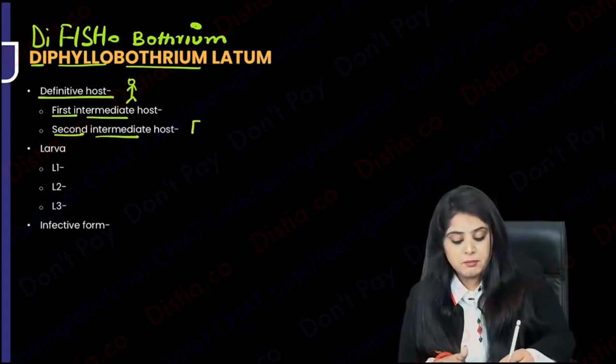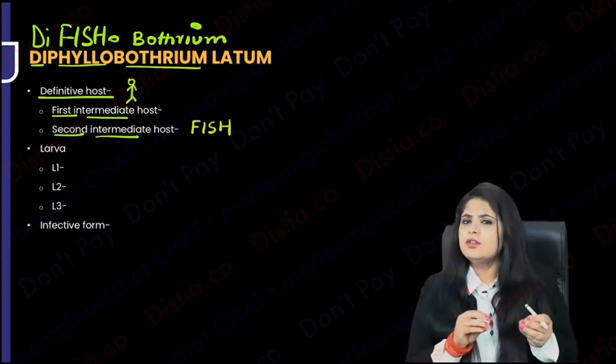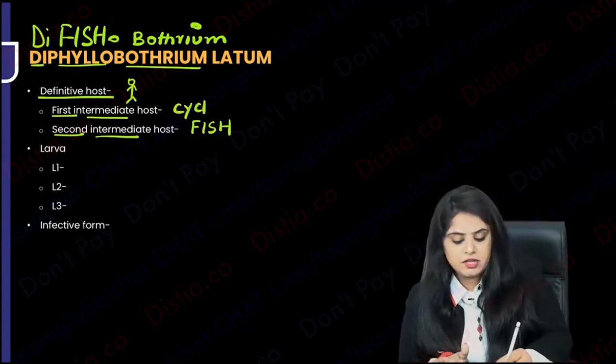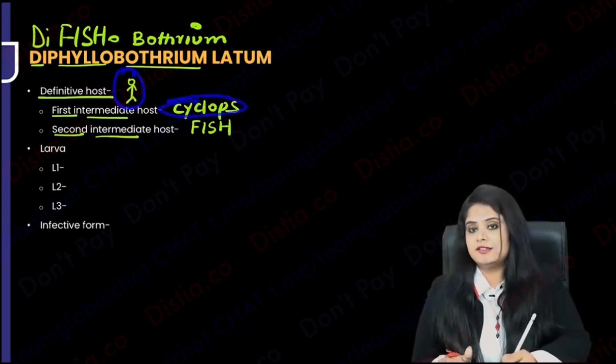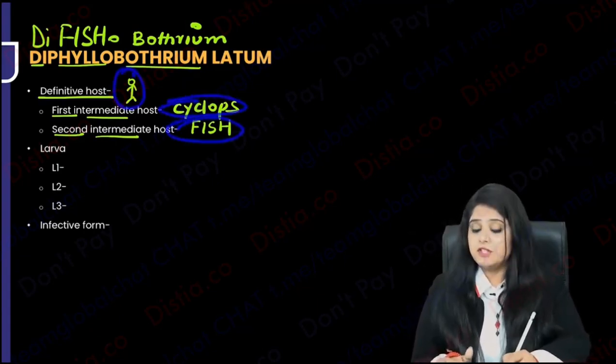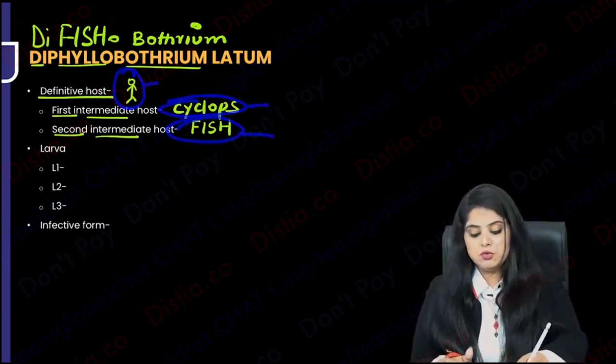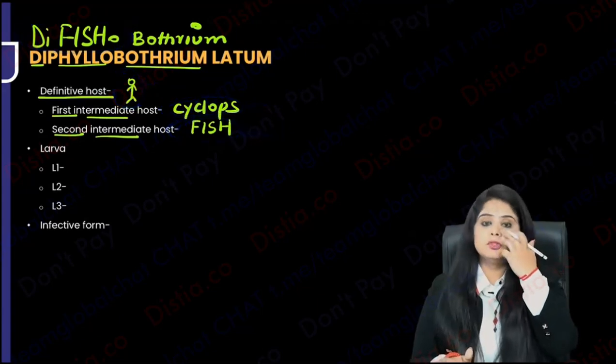So there's going to be a main fish, the big fish, and then there's going to be a smaller fish. The smaller fish is cyclops. So remember, if they give you a human being with the small fish, that is cyclops, and with the big fish, that is fish. So if there's human, fish, two fish, that is Diphyllobothrium latum.